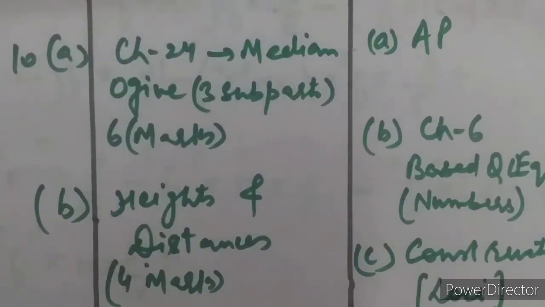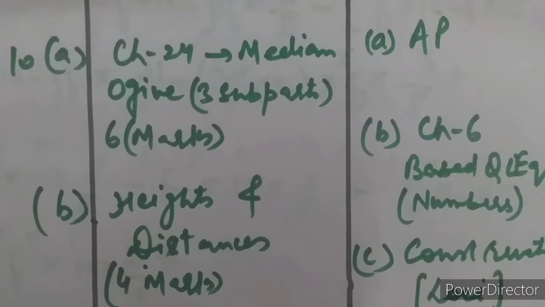Now for question number 10 part A, it was from chapter number 24, again a question based upon Ajeev, again a 6 marks question, and we have to find median and quartile, upper quartile, interquartile range. This same question was there in 2020 also, but it was 9 part A of 6 marks, and here it is 10 part A again of 6 marks.